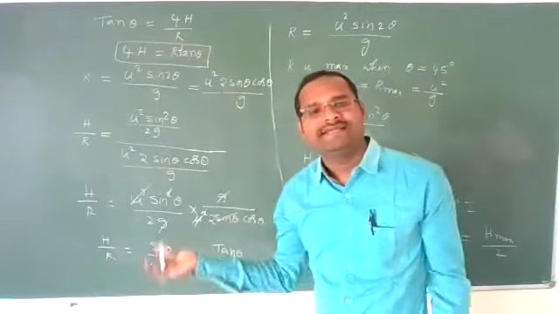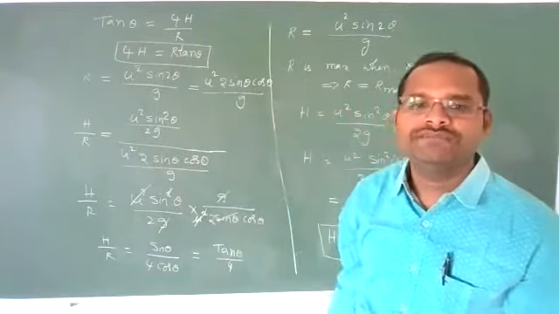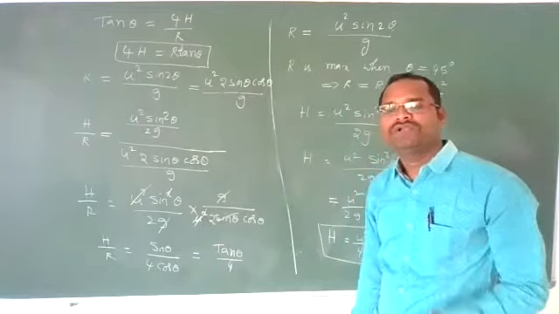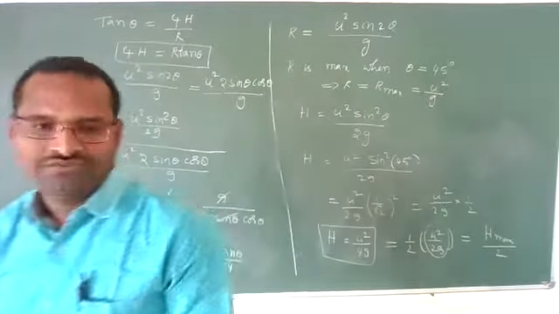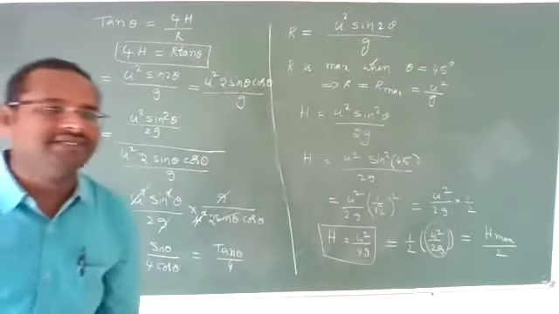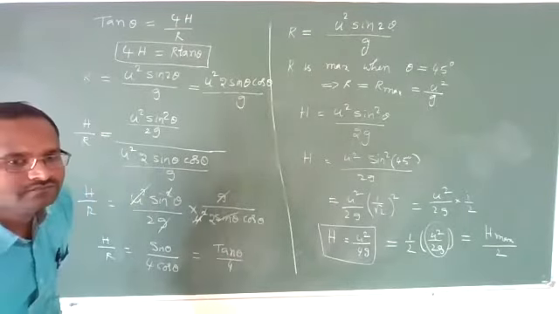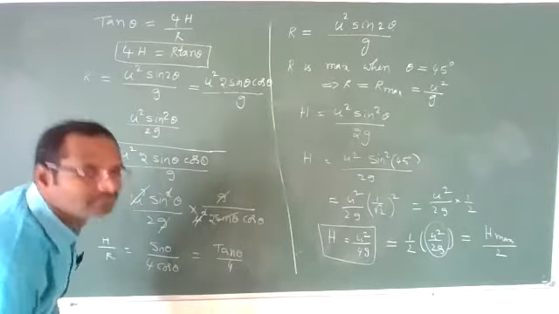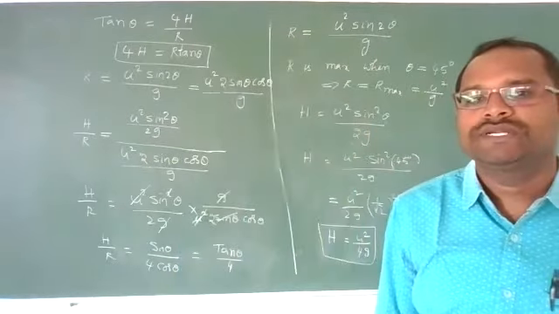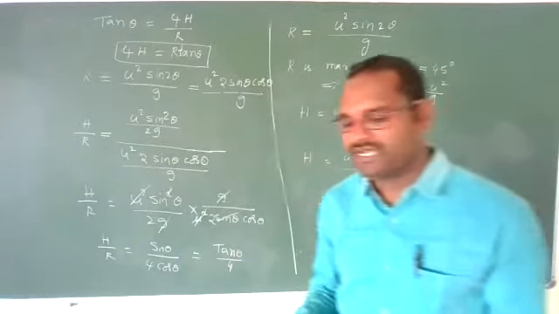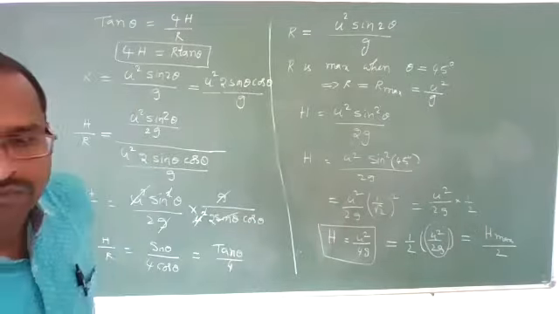Yes. Take range, take height, and divide them. You will get the answer. 4 times of maximum height is equal to r into tan theta. Clear? Students, are you understanding the point I am trying to explain?